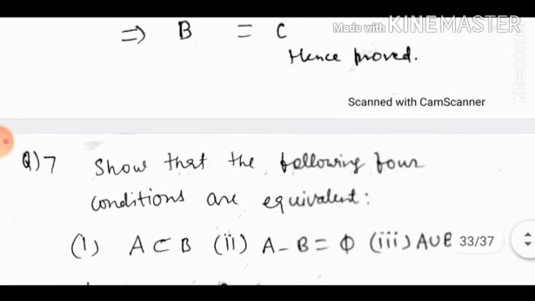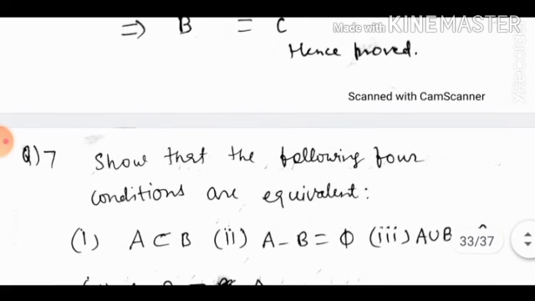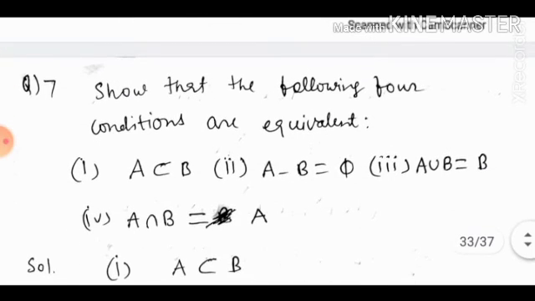Now show that the following 4 conditions are equivalent. First, A is a subset of B. Second, A minus B is equal to phi. Third, A union B is equal to B. And fourth, A intersection B is equal to A. Equivalent means starting from one result we can go to the others.